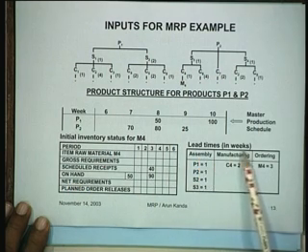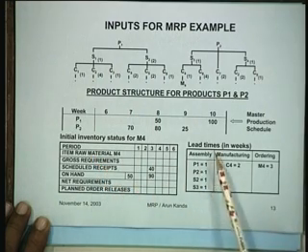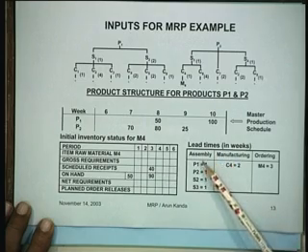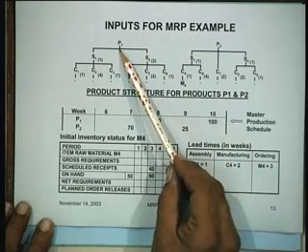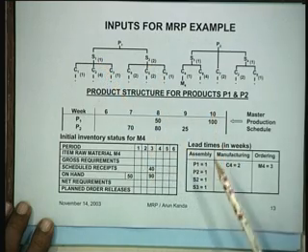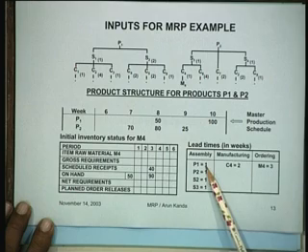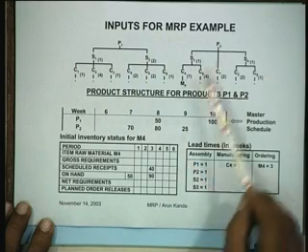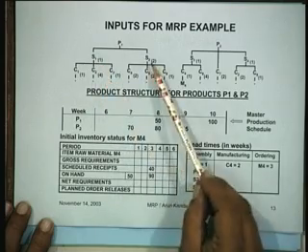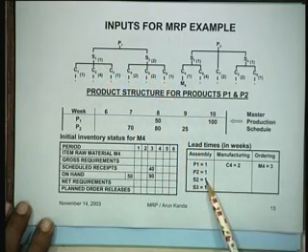And then we would require information on lead times, because we require inventory status and lead time status, both of them together. For instance, P1 is the final product. This has to be assembled from S1 and S2. So P1 assembly takes 1 week. P2 assembly takes 1 week. S2 assembly of C4, C5 and C6 takes 1 week.